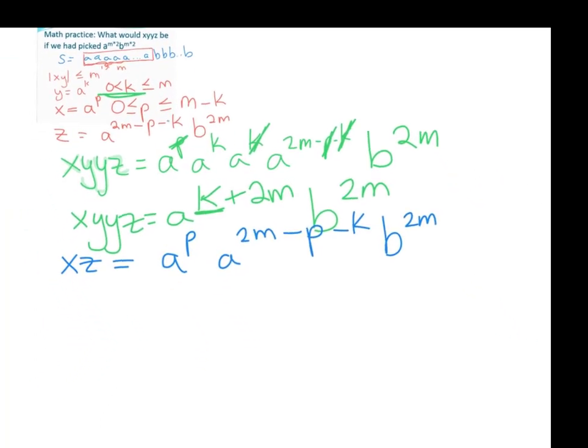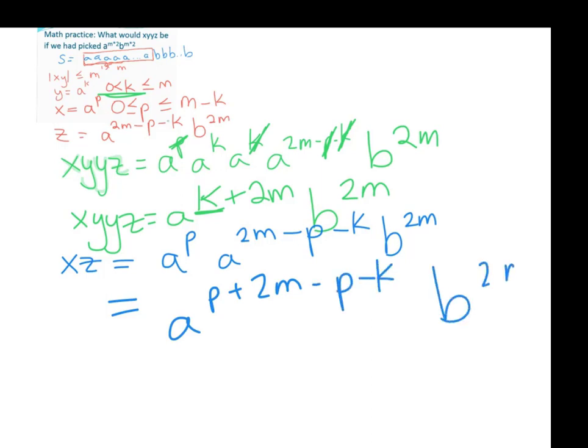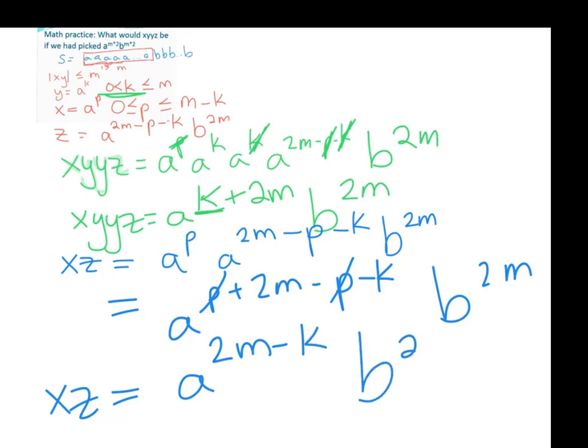And if we do the math, we have a to the p plus 2m minus p minus k, b to the 2m, so xz equals a to the 2m minus k, b to the 2m.